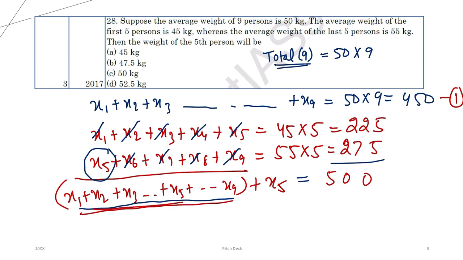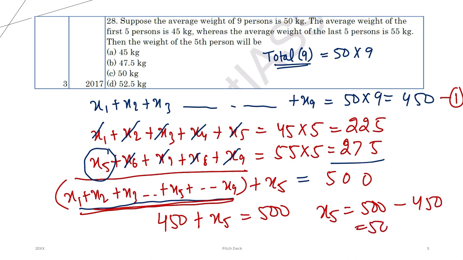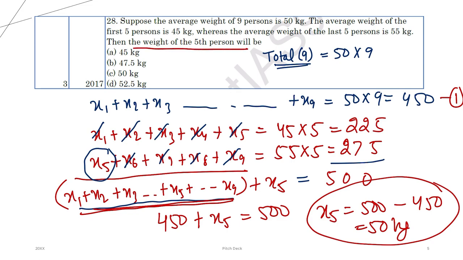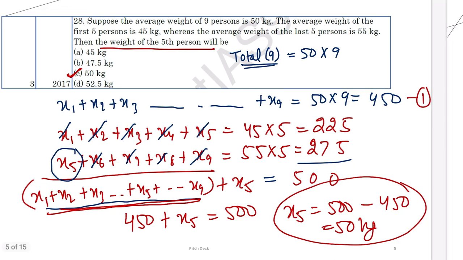Do we know this thing? Yes, from statement number 1, 450 plus x5 is 500. Solving for x5, it is 500 minus 450, that is 50 kg. So the fifth person's weight is 50 kg. So what are they asking for? Weight of the fifth person is 50 kg. I hope this is clear. Question number 3 is done.